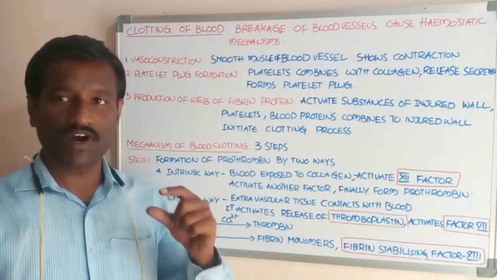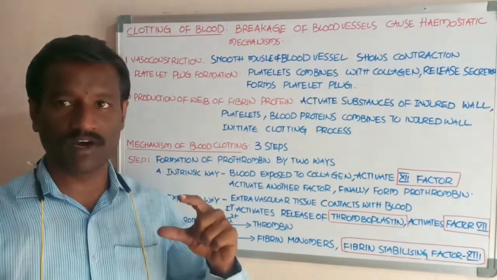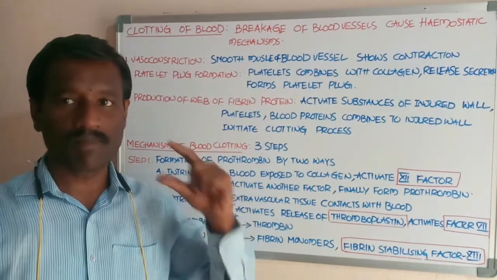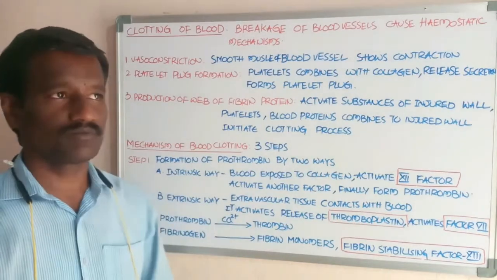Okay. Clot. What is the clot? Clot means it is the web of fibrin fiber to trap the blood cells. That is called clot.